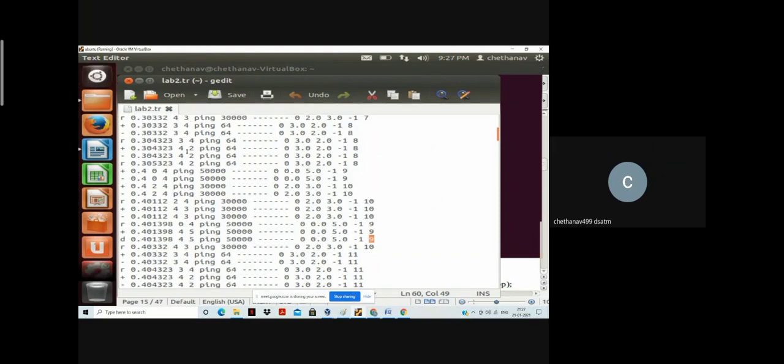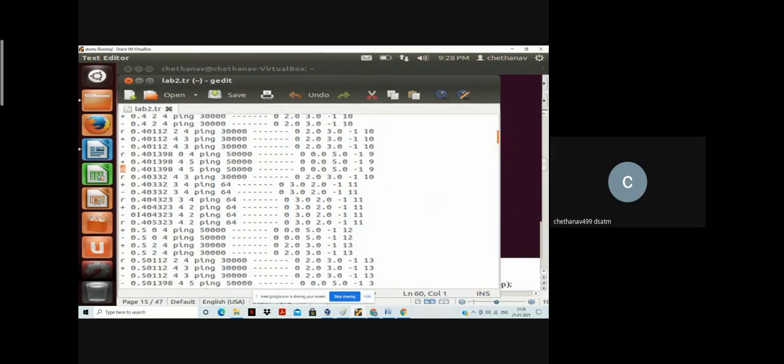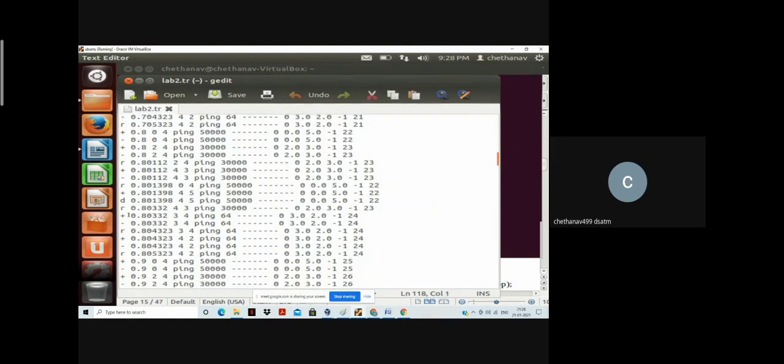Here we want the information of how many packets are dropped, right? If you go through this trace file, we'll get one D, and if you go down, we'll get one more D, like that we'll get continuous D's. Here one more D, here one more D, right? It's highly impossible to count how many dropped packets are there in my trace file. For that purpose, I'll write an awk file, which will give me the data as to how many packets are dropped.